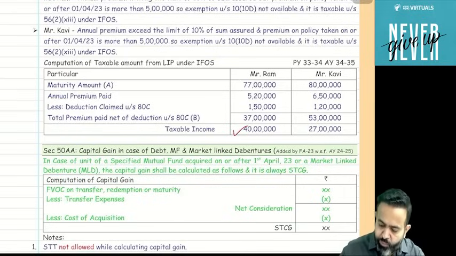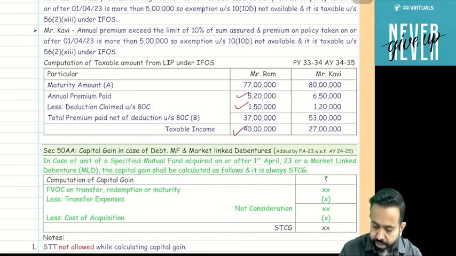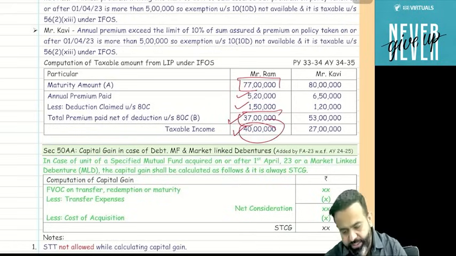So here 5,20,000 is your annual premium paid. Deduction claimed under section 80C is 1,50,000. Remaining is 3,70,000 multiplied by 10, so that comes to 37 lakh. 77 lakh minus 37 lakh, the remaining 40 lakh is going to be taxable.